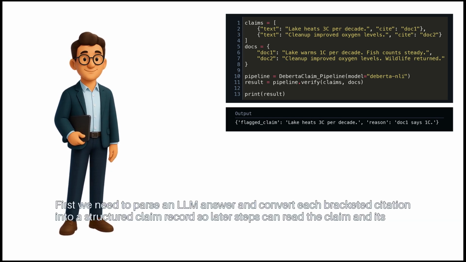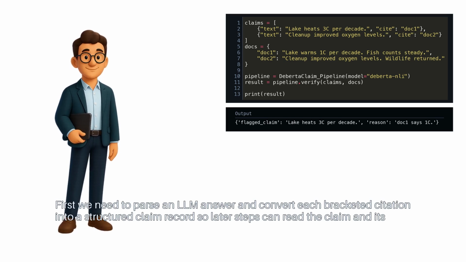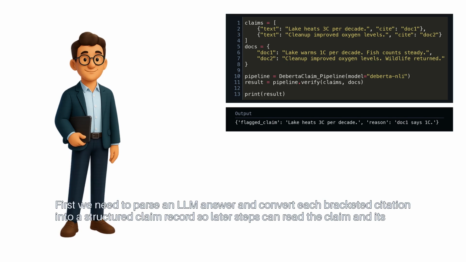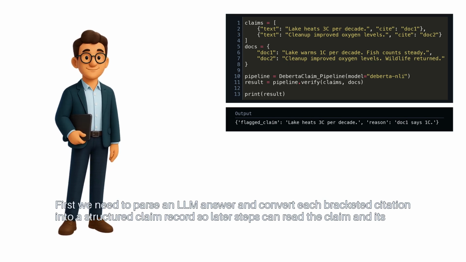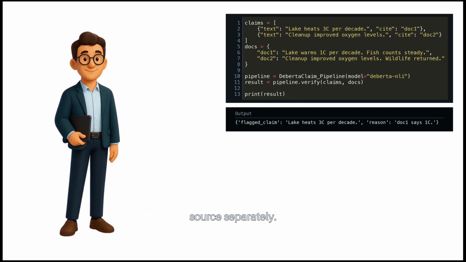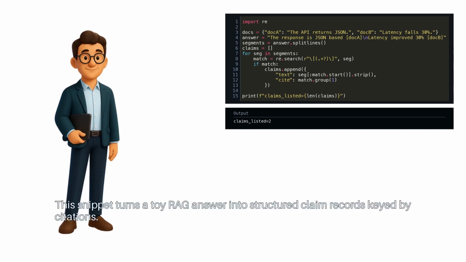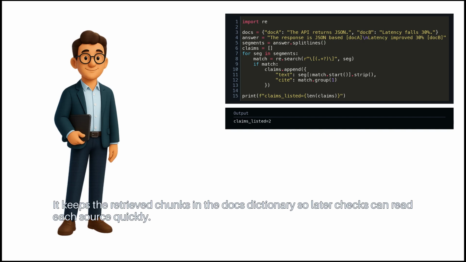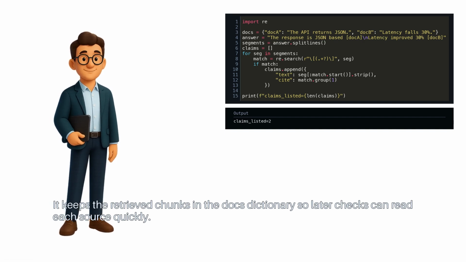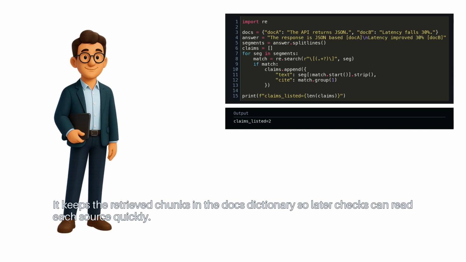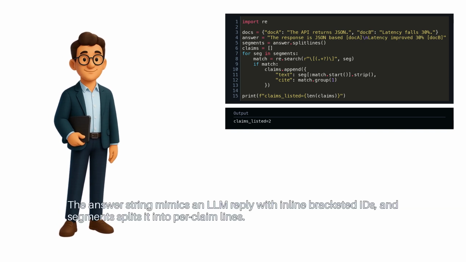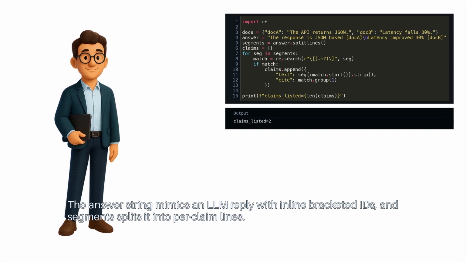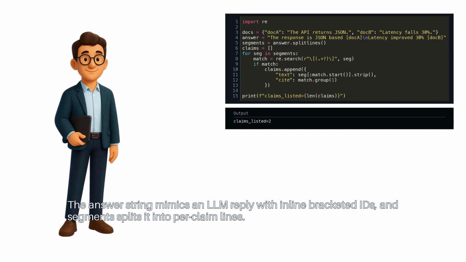First, we need to parse an LLM answer and convert each bracketed citation into a structured claim record so later steps can read the claim and its source separately. This snippet turns a toy RAG answer into structured claim records keyed by citations. It keeps the retrieved chunks in the docs dictionary, so later checks can read each source quickly. The answer string mimics an LLM reply with inline bracketed IDs, and segments splits it into per claim lines.